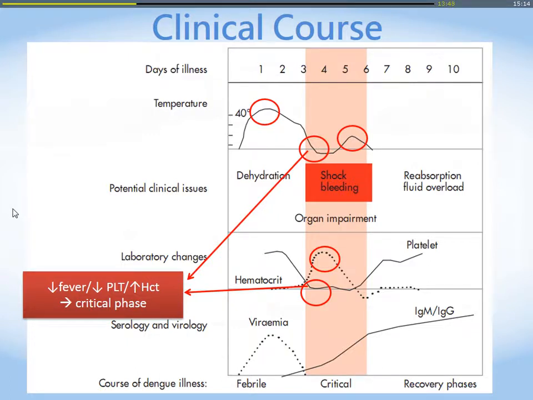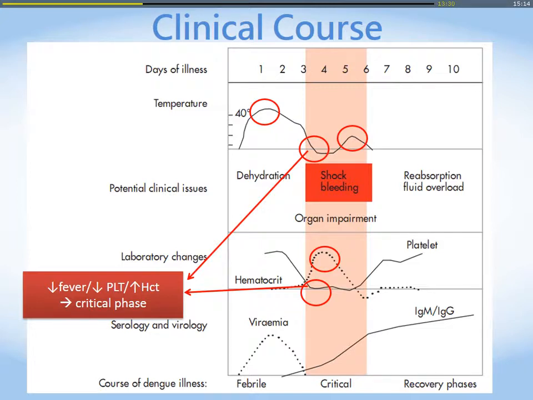Here is the clinical course. Dengue will have a biphasic fever. At the beginning, maybe you have 40 degrees Celsius, very high, and later, about 3 days later, the fever temperature goes down and again gets higher. But if the fever goes down, you should not say nothing.